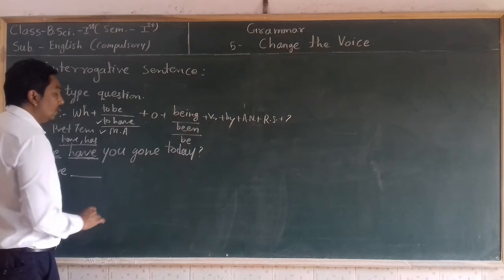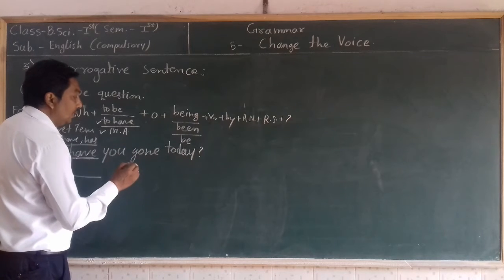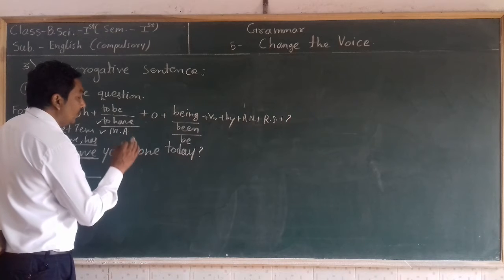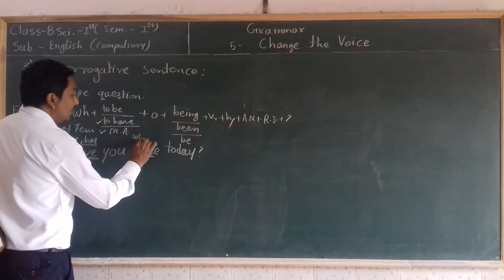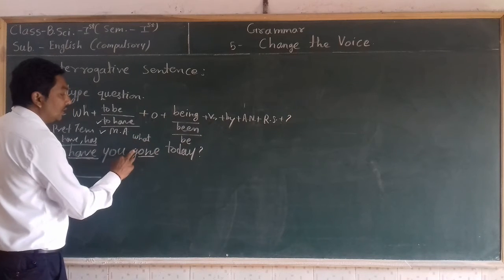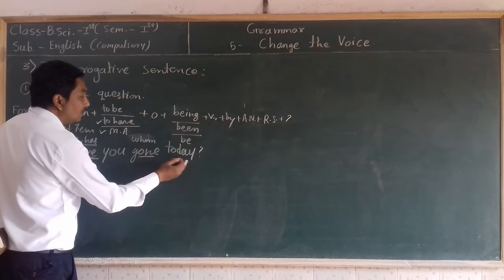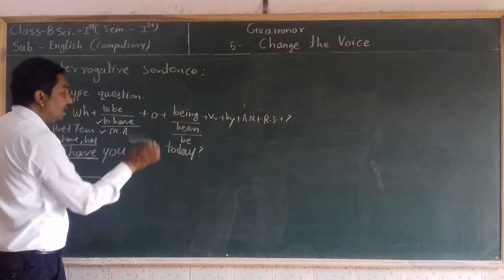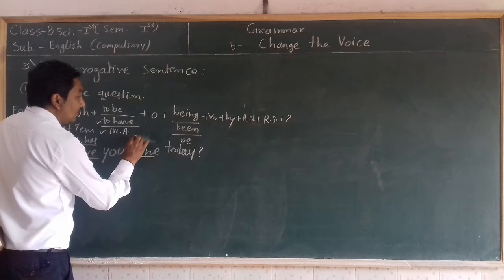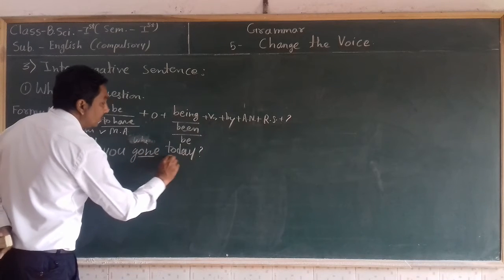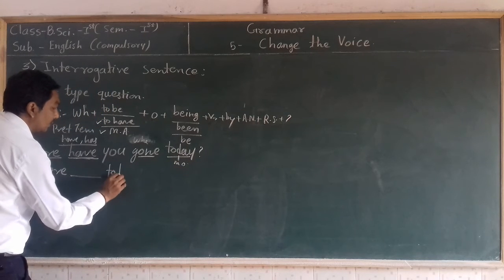Then we are going to search or find what is the main object of this sentence. To find the main object of the sentence, we need to ask a question to the main verb, gone. First we use what: what is going? We cannot get an answer here. Then the second word, whom: whom is going? We cannot get an answer here. Then ask the question by another word: where is going? We cannot get an answer. When is going? We get today. So today is the main object. So write this main object here.